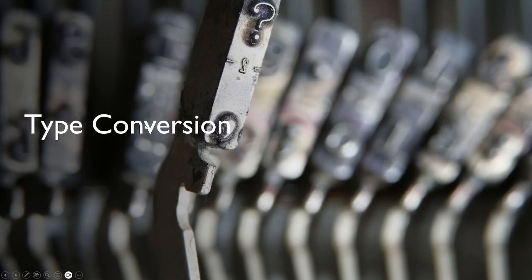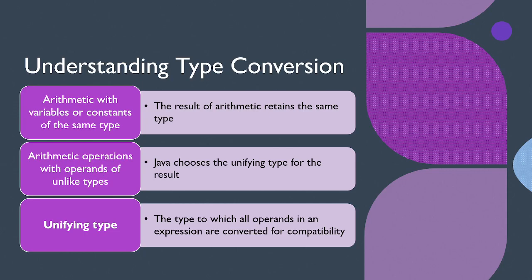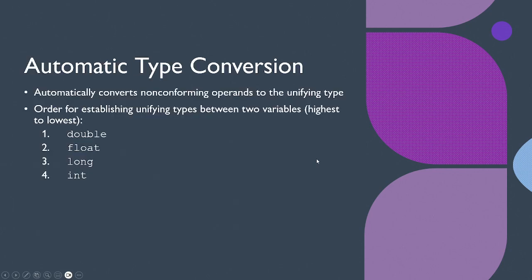All right, so let's talk about type conversion. We did a type conversion before using a wrapper class, but let's talk about just basic what Java does automatically. Java will pick a unifying data type, and that unifying data type will hold any data that's explicitly converted, or implicitly converted, I'll say. And it looks like this.